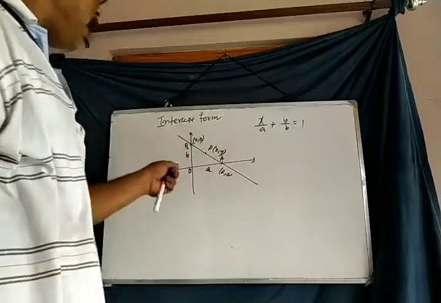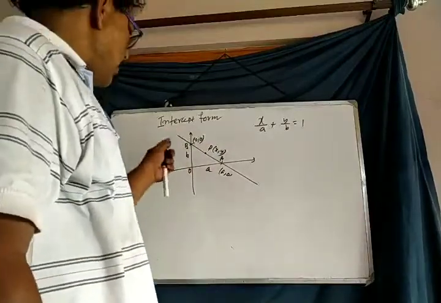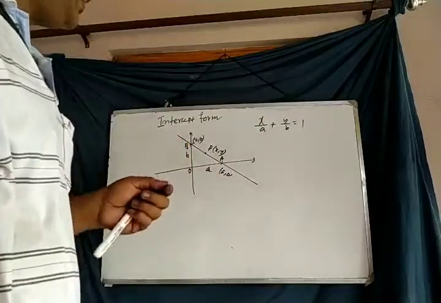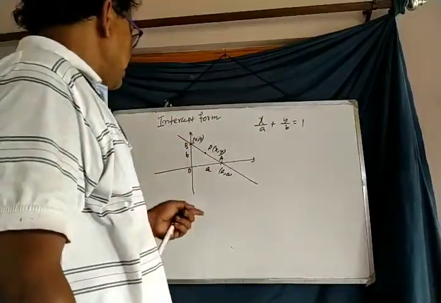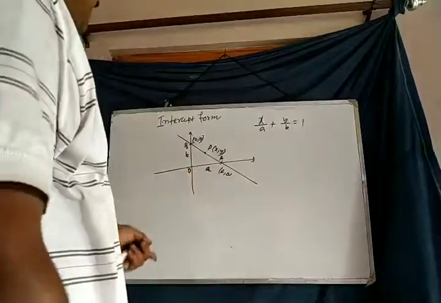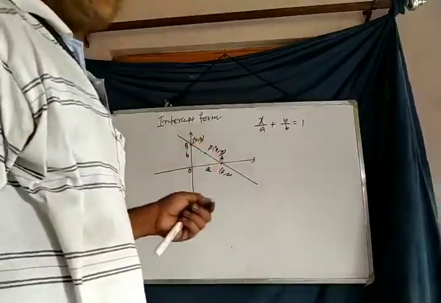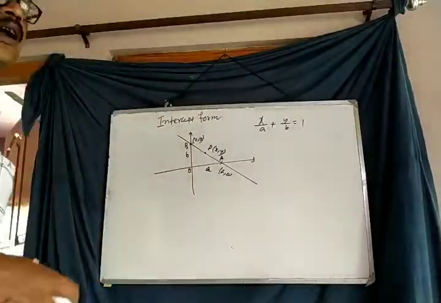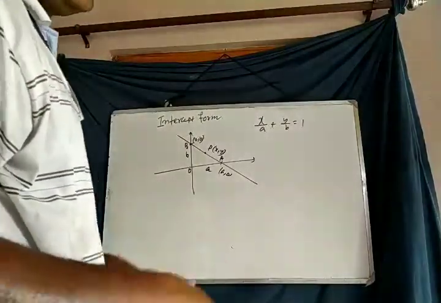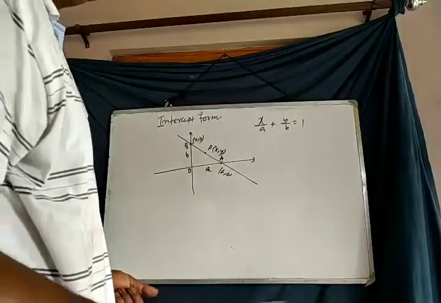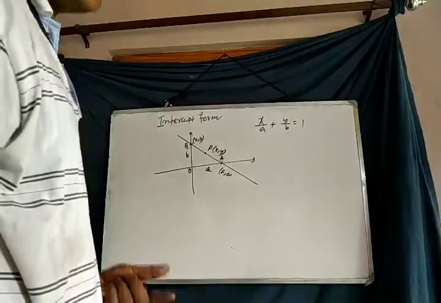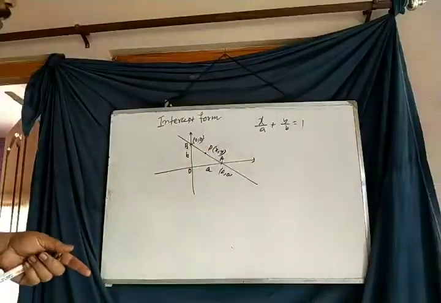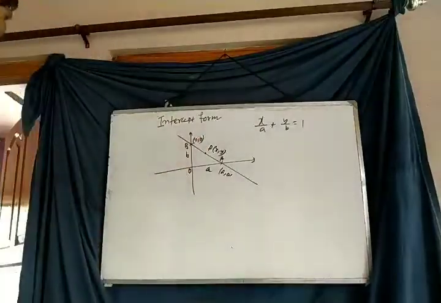Therefore, we get 3 points on the straight line, out of which 2 are given, which is a comma 0 and 0 comma b, and we consider the current coordinates of a point x comma y or h comma k. Here I consider x comma y. You may consider it as h comma k, and ultimately you can convert h as x and k as y. Therefore, x comma y is the current coordinate of the point on the straight line.